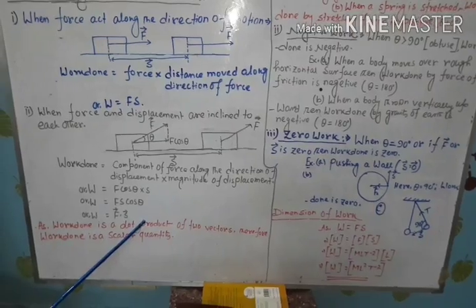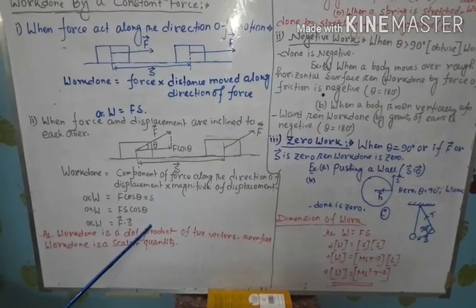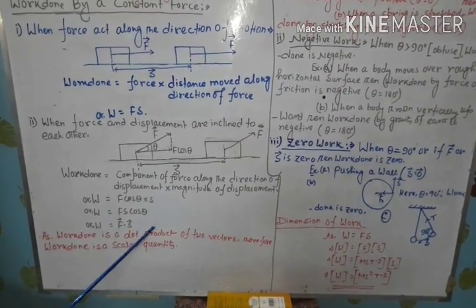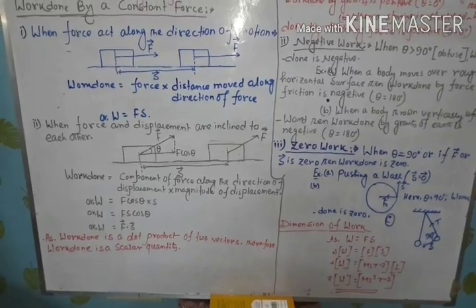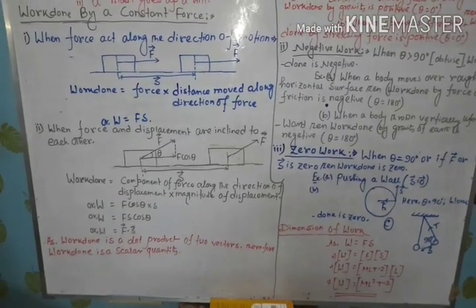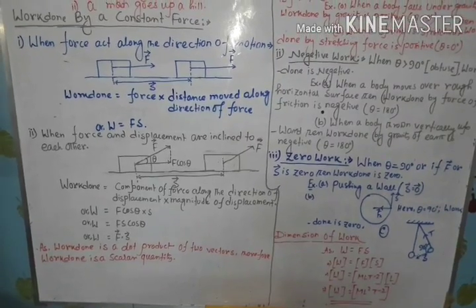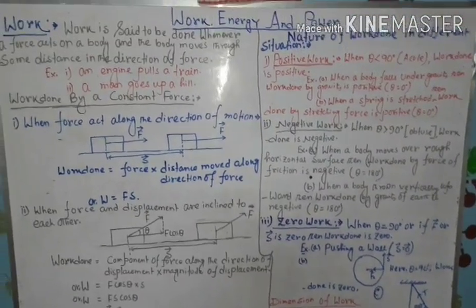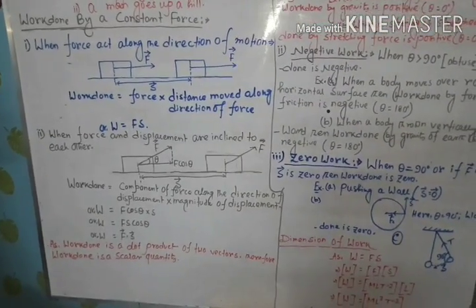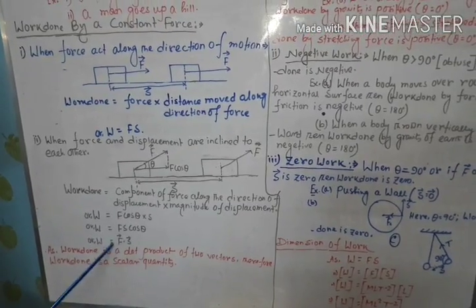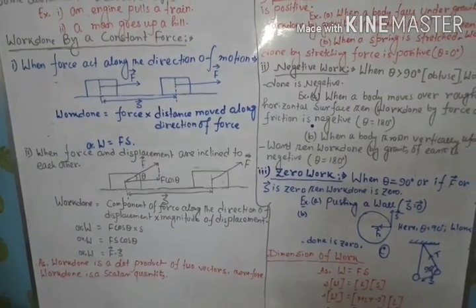A question may be asked in your paper: name a physical quantity which is scalar but is the dot product of two vector quantities. Your answer will be work done. Work done is a scalar quantity which is the dot product of force vector and displacement vector.